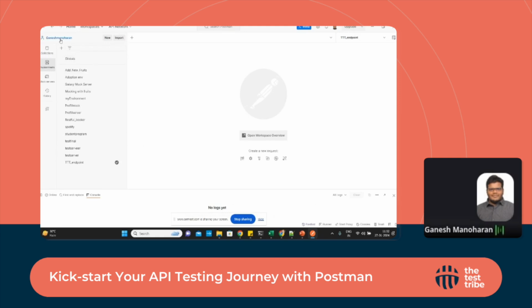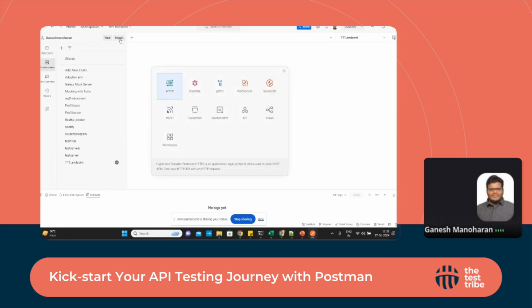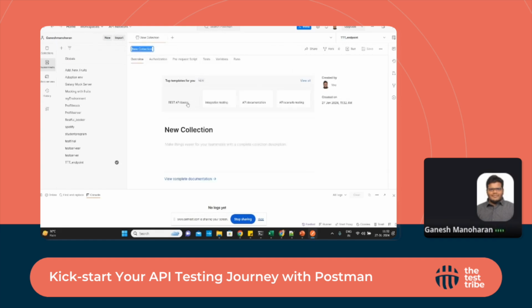I'm using my existing workspace. If we want to create a workspace also, we can create it. This is the option to create a workspace. So we need to click the New button. Now I'm going to create a collection with the name test type demo.